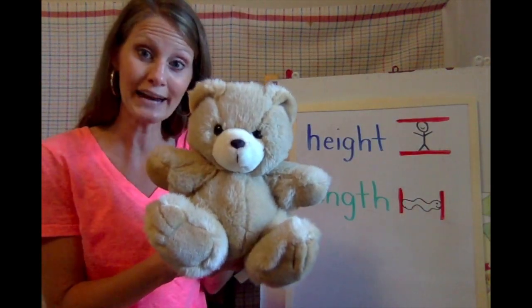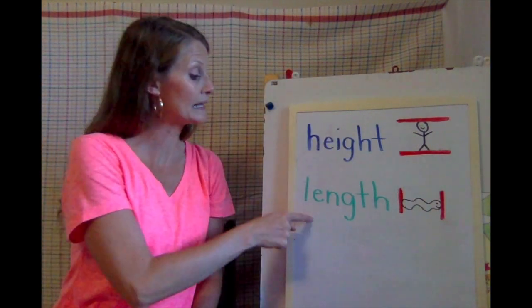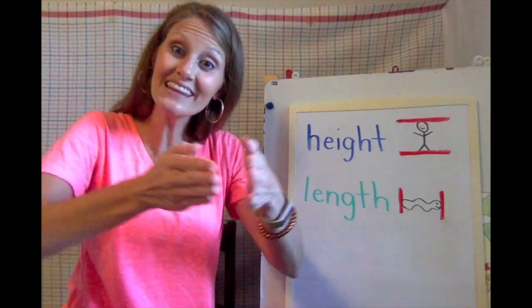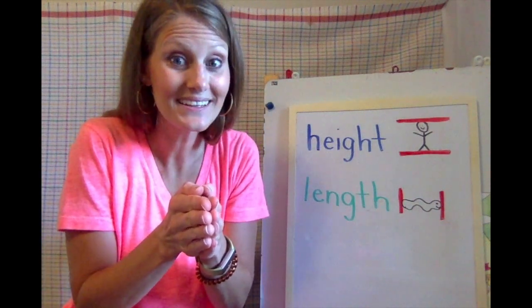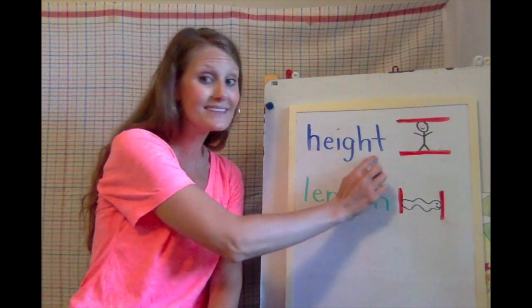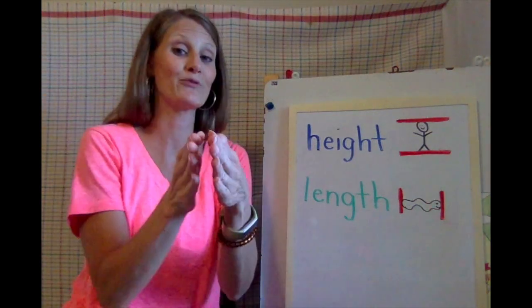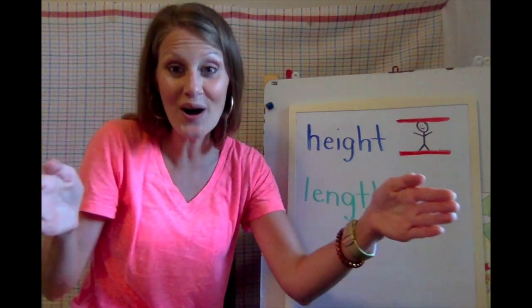If I wanted to measure the height of this sweet little teddy bear, I would measure how tall he is. But when we talk about the length of something, look at this little snake right here. When we're measuring the length of something, we're measuring what? Can you say it? Yes, we're measuring how long something is. So when we're measuring the height of something, it means how tall it is. And when we're measuring the length of something, we're measuring how long it is.